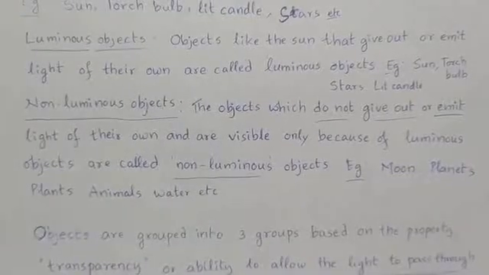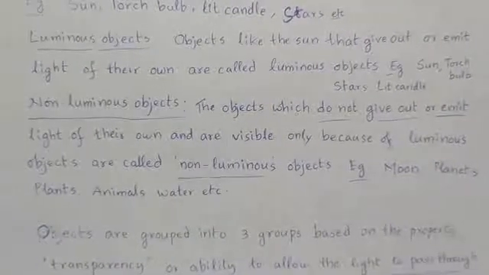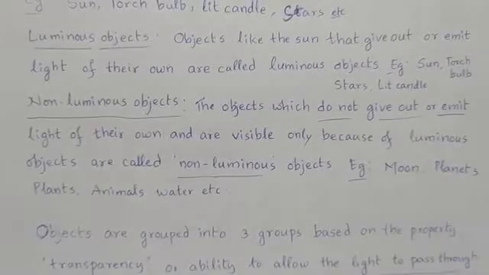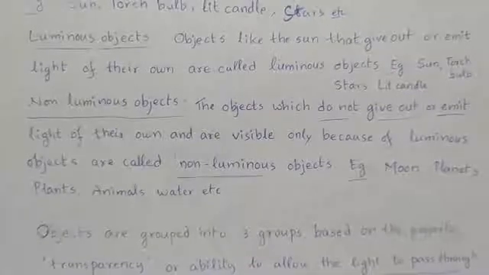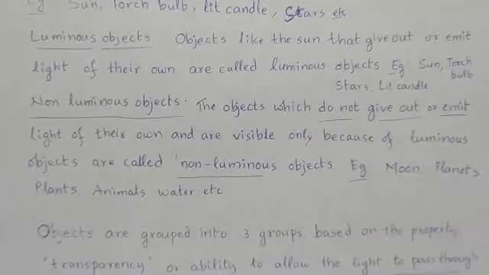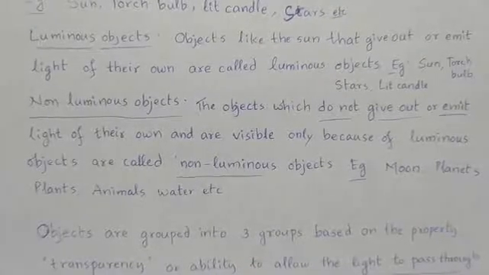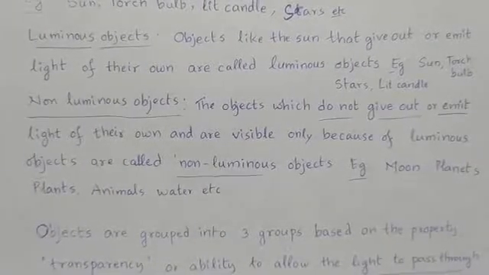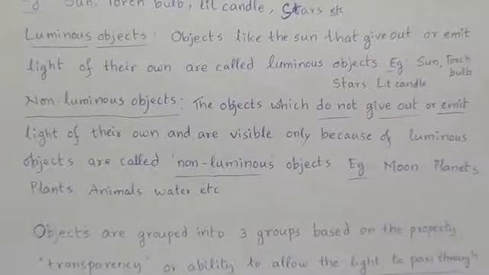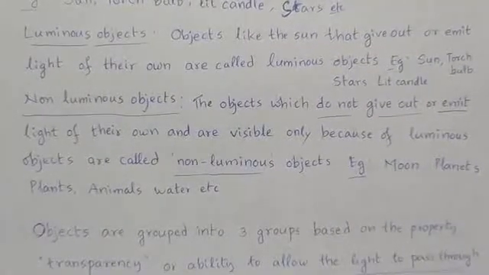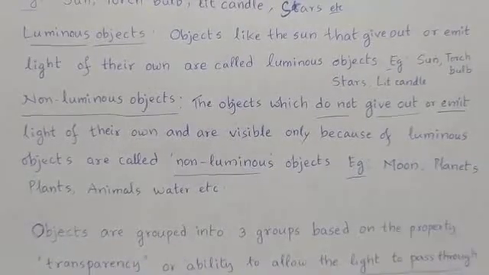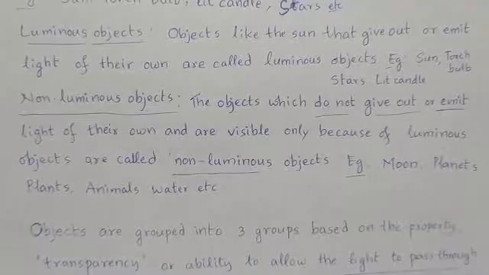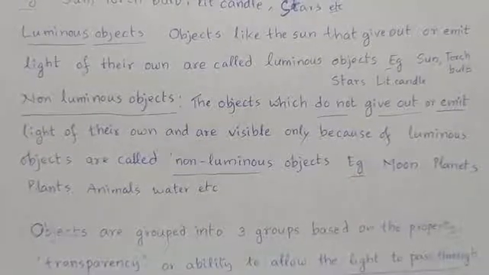Objects like the sun that give out or emit light of their own are called luminous objects. Based on the ability of emitting light of their own, objects are of two types: luminous and non-luminous. Sun, torch bulb, stars, lit candle, whatever we have written in the top, same things.